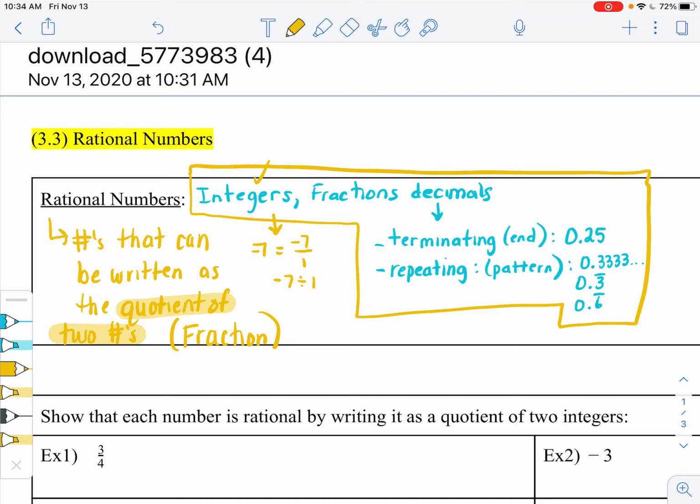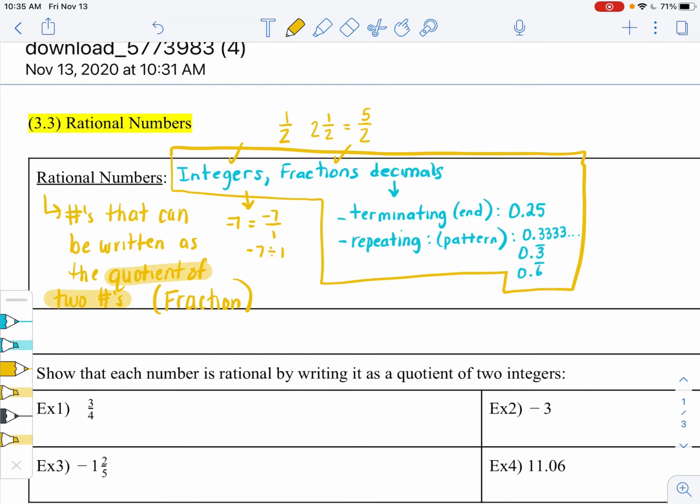So integers are good. Fractions are good because if it's already like a half, then it's already the quotient of two numbers. If it is a mixed number, like 2 1/2, we can write that as the quotient of two numbers by making it an improper fraction. So the quotient here would be 5/2. So fractions are all good. And decimals are only good if they're terminating or repeating. All terminating decimals can be written as a fraction. The one that I wrote here, 0.25, we know that as 1/4. It's a quarter. Or like money, 25 cents, 1/4.